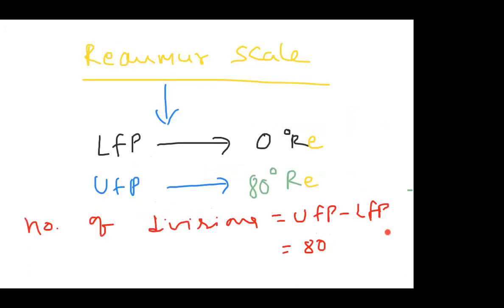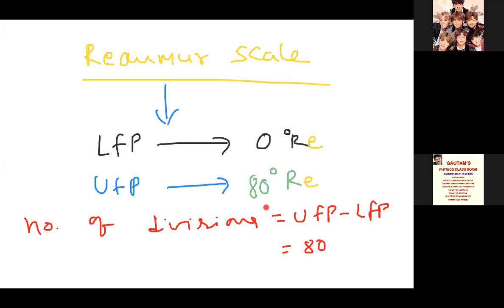Next, Reaumur scale. Reaumur scale, lower fixed point 0, upper fixed point 80. So total number of divisions means upper fixed point minus lower fixed point. That is nothing but 80 divisions in Reaumur scale.